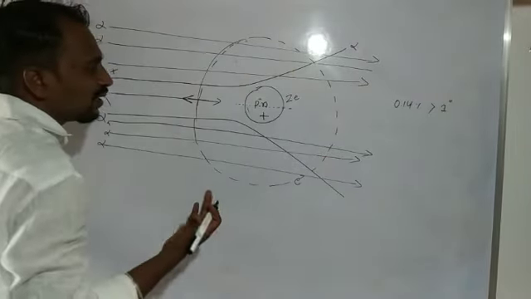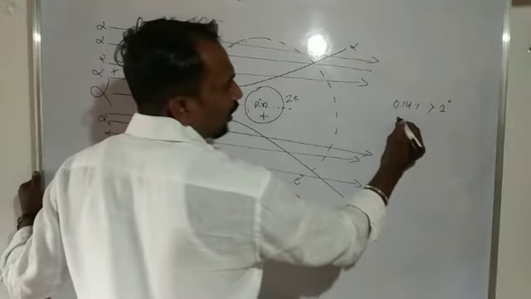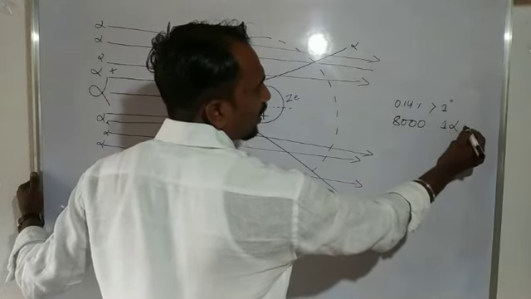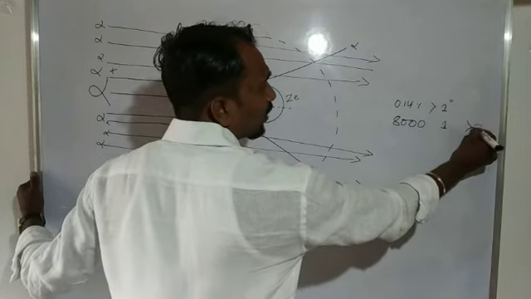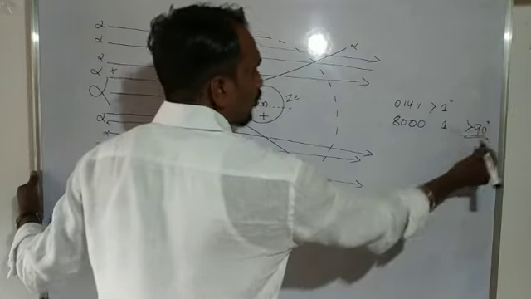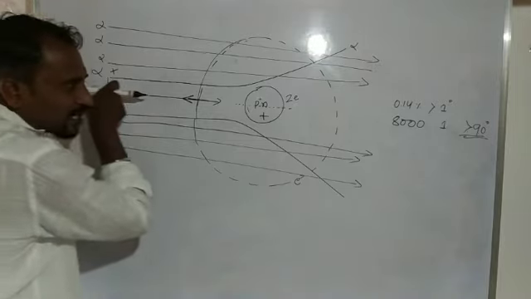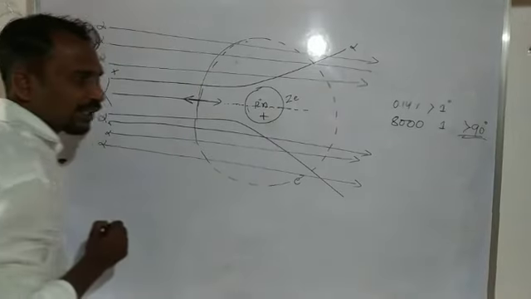Out of 8000, only one alpha particle has a scattering angle greater than 90 degrees. Why? Because that alpha particle moves towards exactly the center of the nucleus.